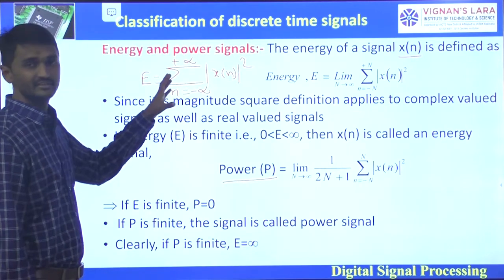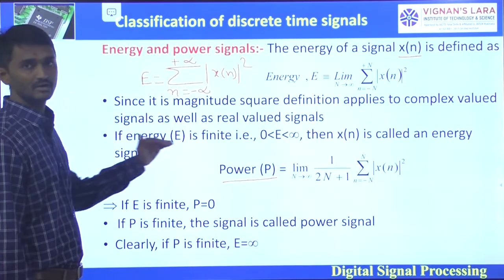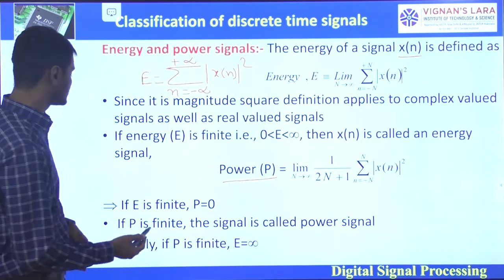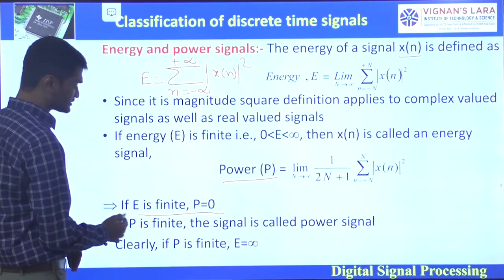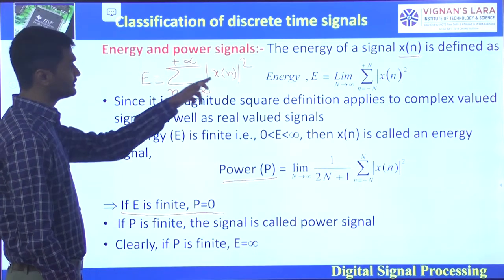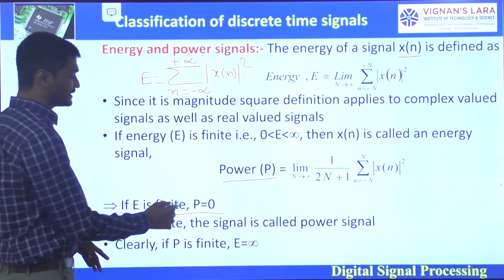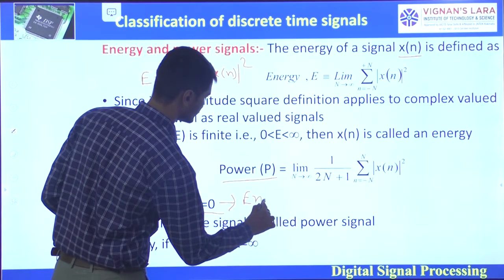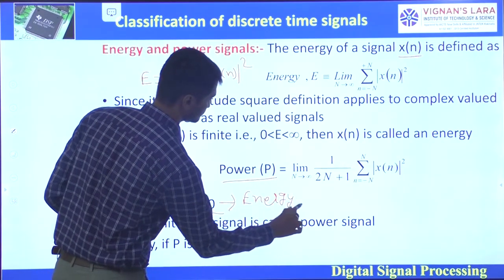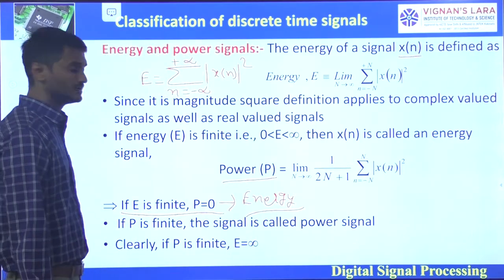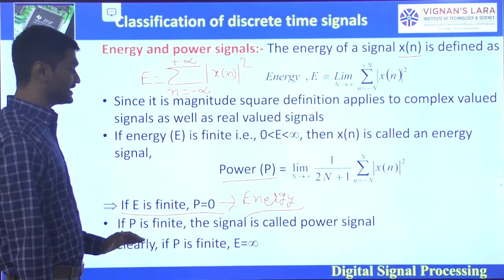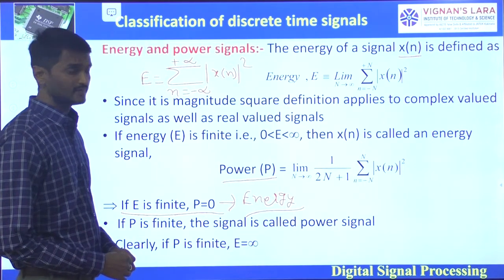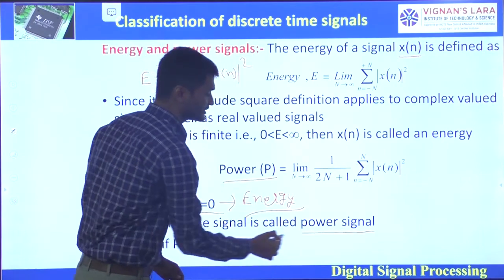Based upon these two values, the E value and P value, the signal is said to be an energy or power signal. That is, if E is finite for this signal x of n and power P is equal to 0, then the signal is said to be an energy signal. And if P is finite and energy E is infinite, then the signal is said to be a power signal.